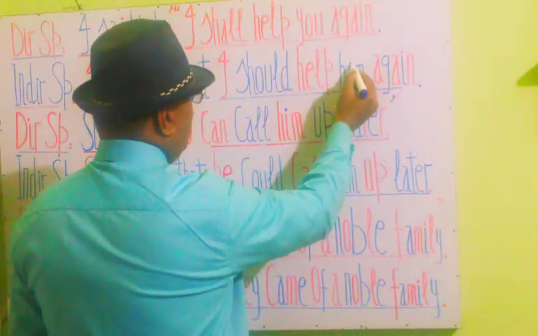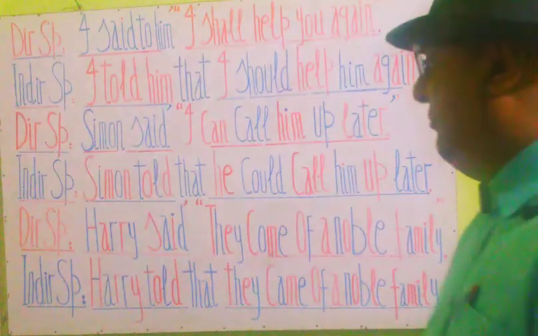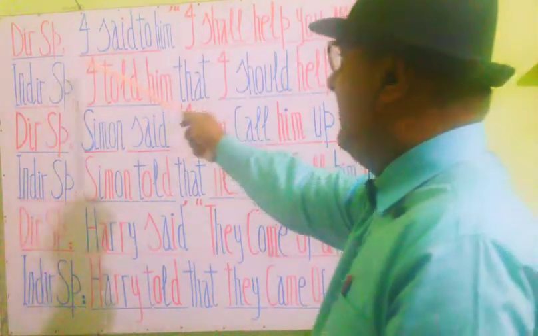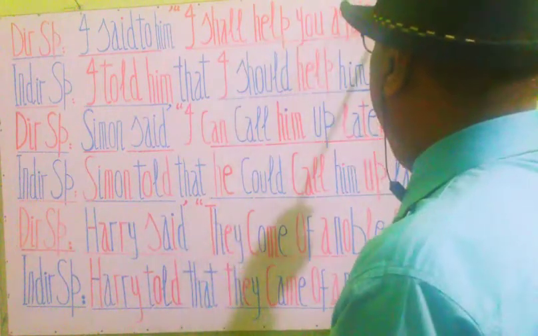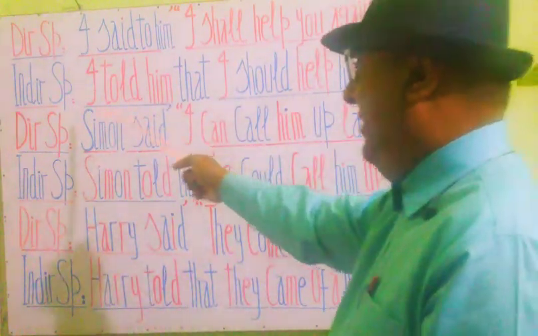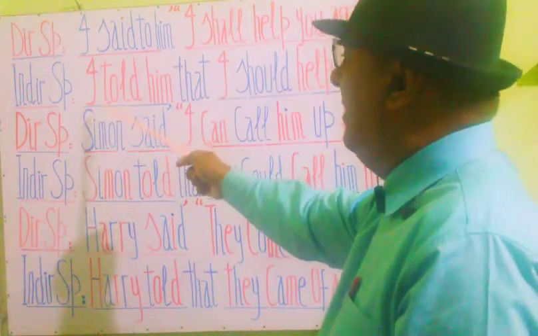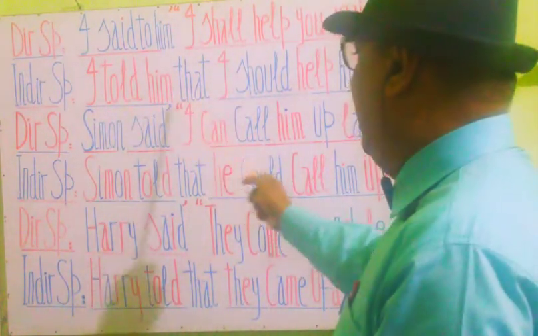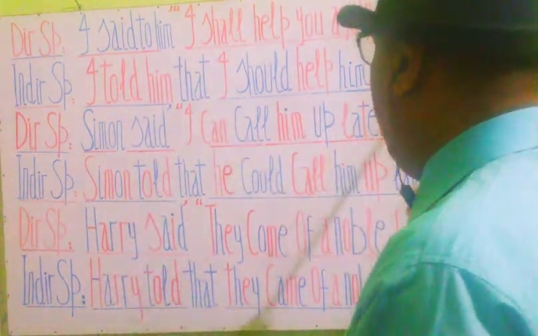This is the indirect speech, indirect form. You have to memorize this. This is very important as we apply the rules. So let's read out both statements. First is direct speech: I said to him, inverted comma start, I shall help you again, close. And we have made its changes. Now the new statement we have here is: I told him that I should help him again.